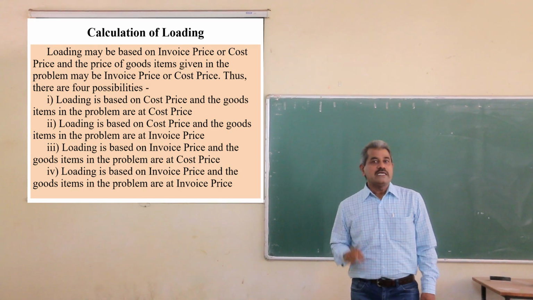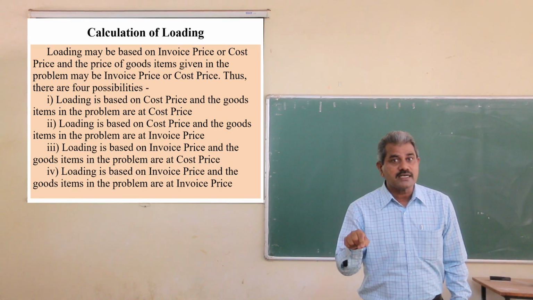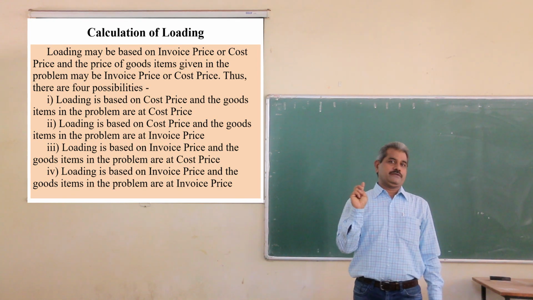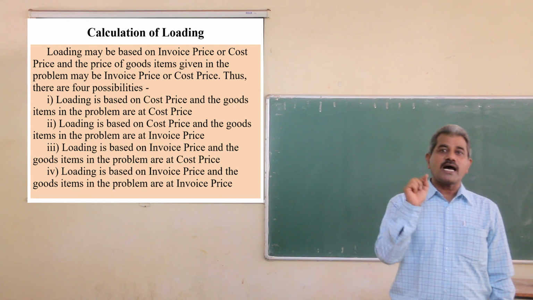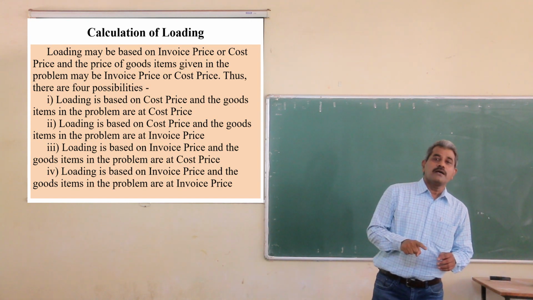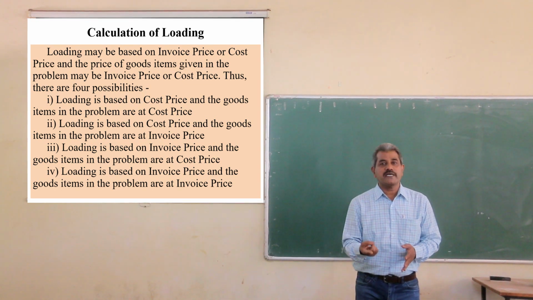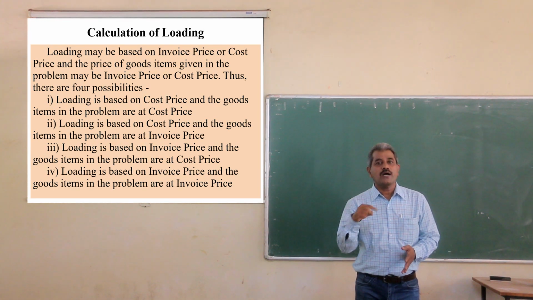Second, the loading included in all these items should be cancelled. These are the 2 important points. So if the loading is to be cancelled or entries are to be passed at invoice price, then many times either we have to calculate invoice price or we have to calculate loading or we have to calculate both.